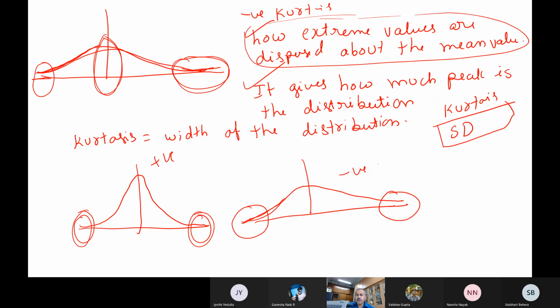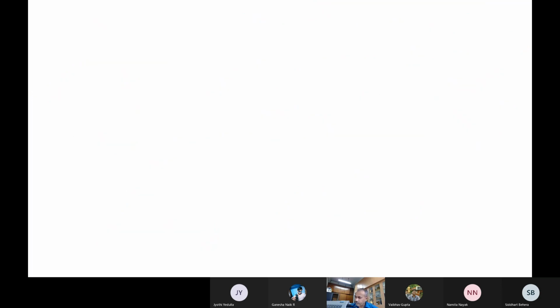Okay, so these are some of the very important moments which are widely used in practice. If you work with some amount of data sets, you will know this kurtosis itself. Now, there is one more thing which we call characteristic functions.